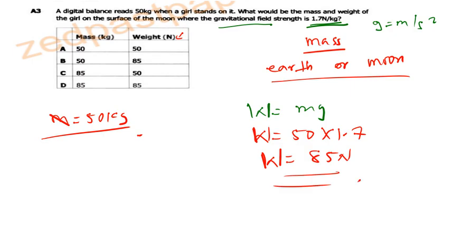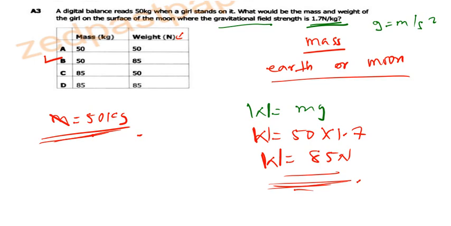Now we go back to our answers. The mass should be 50 kgs and weight should be 85. We can clearly see that the correct answer is B. So B is telling me that mass should be 50 kgs and weight should be 85 Newtons. So that is it for this question.